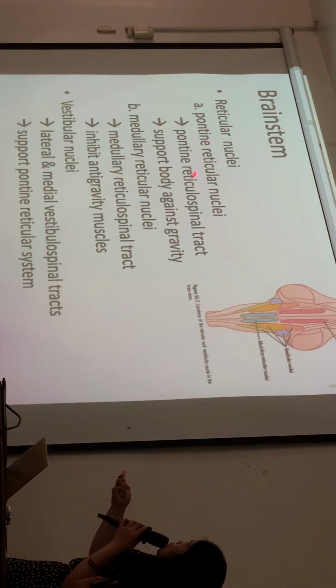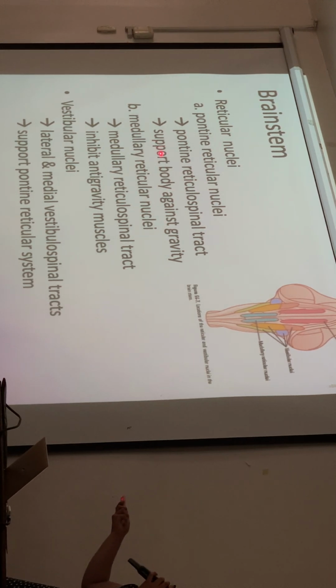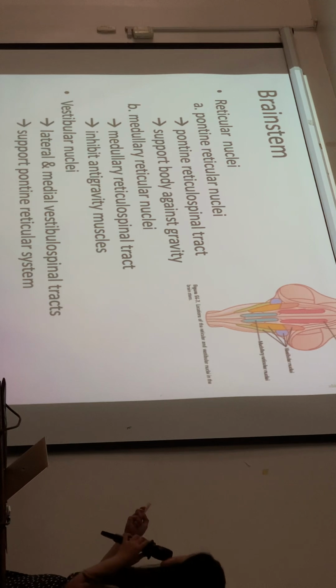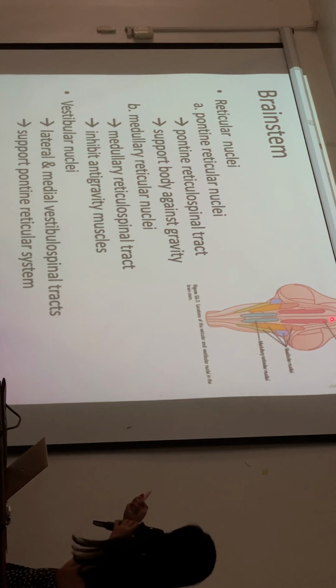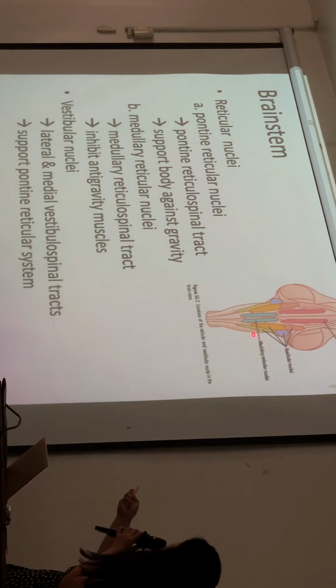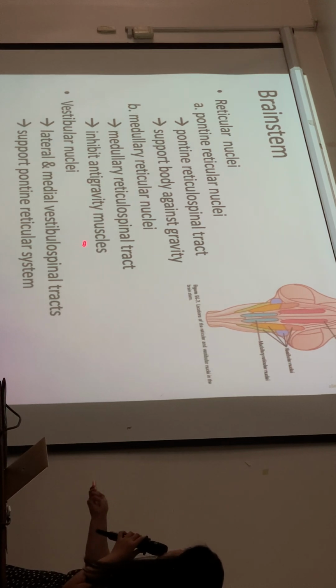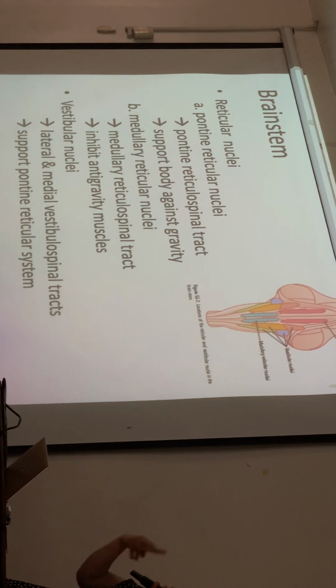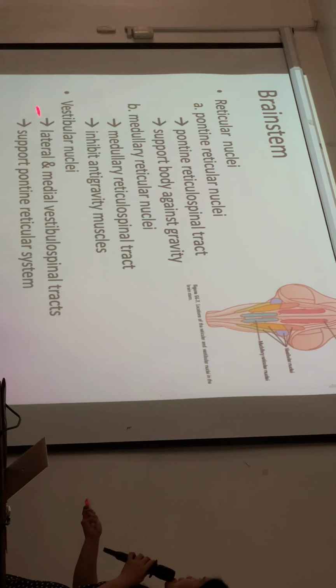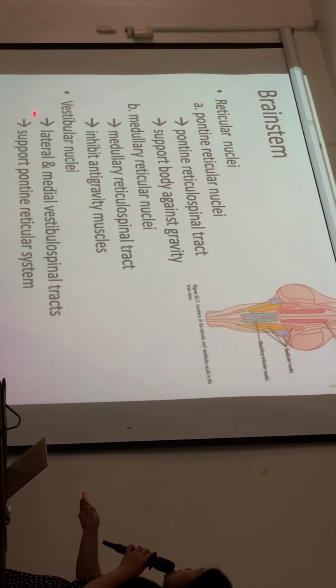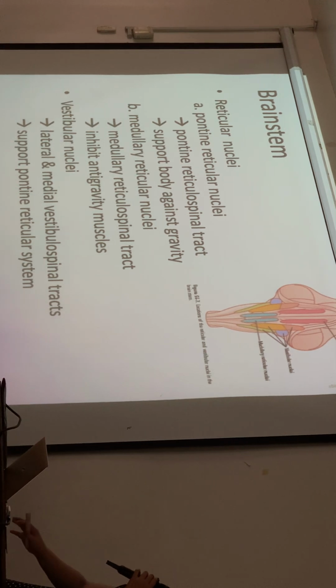The pons functions primarily to support the body against gravity. The pontine reticular nuclei support against gravity, while the medullary reticular nuclei inhibit anti-gravity muscles. So they're opposing. Okay, that's for the brainstem. The vestibular nuclei, we have lateral and medial, support the pontine reticular system. Okay, that's the brainstem.